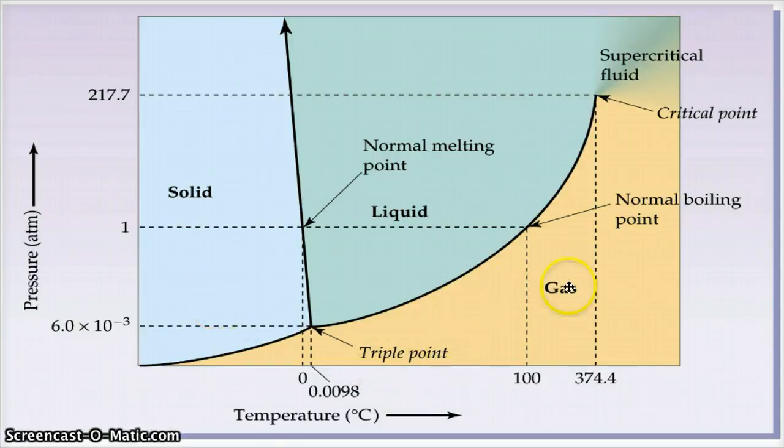Matter that has a high temperature and low pressure will be a gas. Matter that has a medium temperature and high pressure will be a liquid, and matter that has a low temperature will be a solid. If at any point a liquid loses temperature to the point where it crosses this line, it will become a solid. This is what a phase change is.